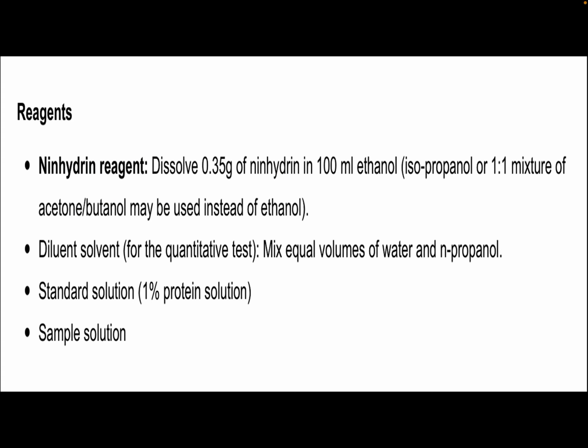A dilute solvent is used for the quantitative test: mix equal volumes of water and n-propanol. As standard solution, a 1% protein solution is used, and the sample solution is the one in which we want to detect the ammonia or amino groups.